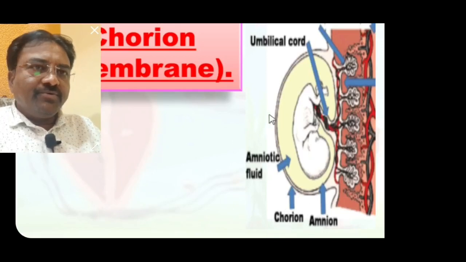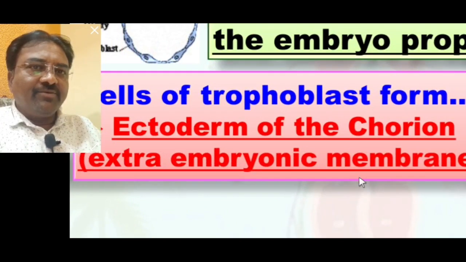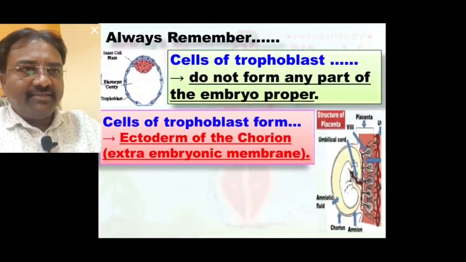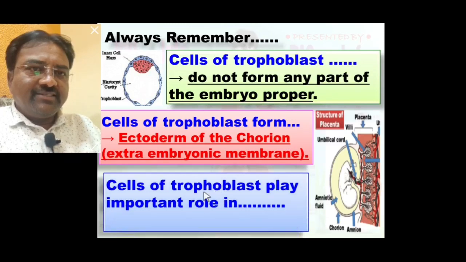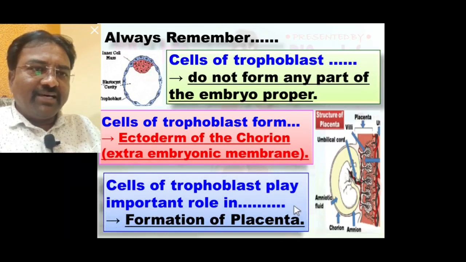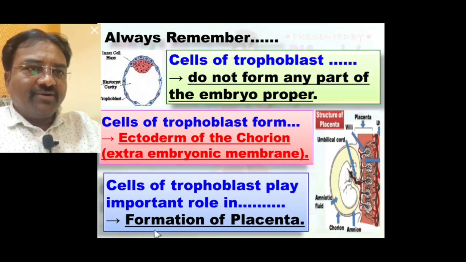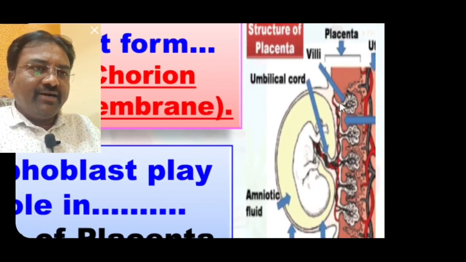So trophoblast cells form the ectoderm of the chorion, the extraembryonic membrane, and also play an important role in formation of the placenta. You know, the placenta is one of the most important organs, a temporary connection between the wall of the uterus and the umbilical cord of the fetus.